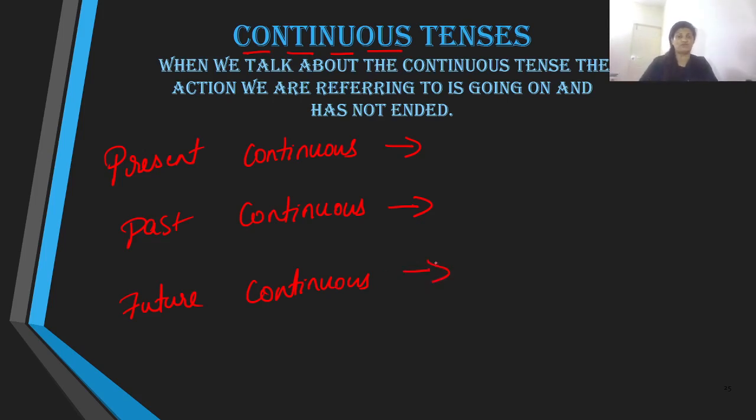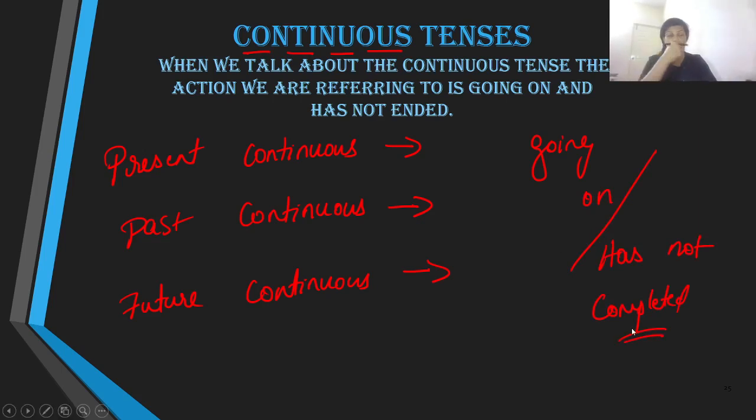We are referring to the action that is going on and has not finished at the time of the talking. At that particular moment in the timeline we are discussing, the action we are referring to was going on, will be going on, or is going on.